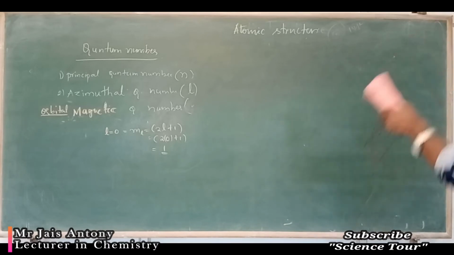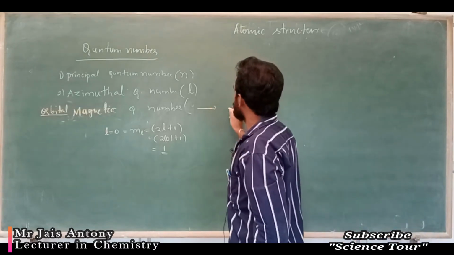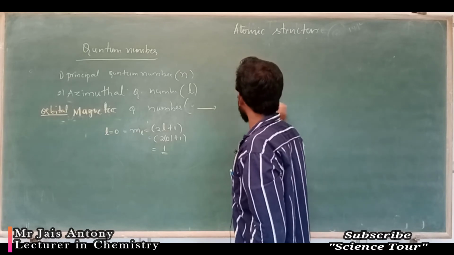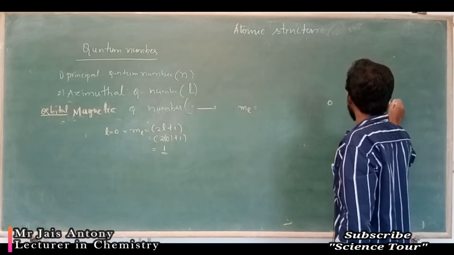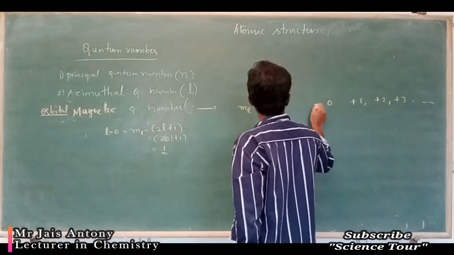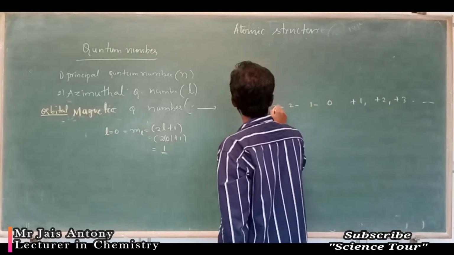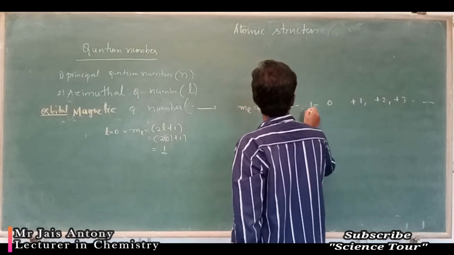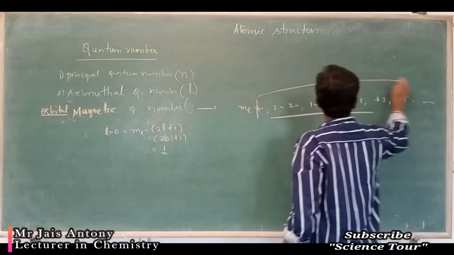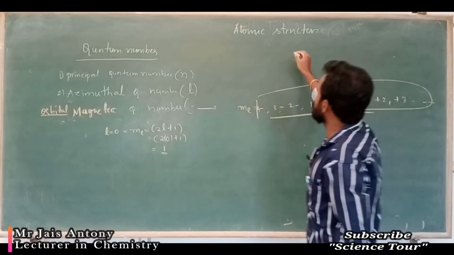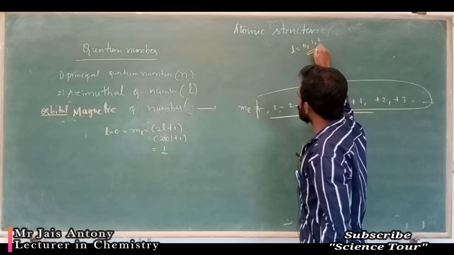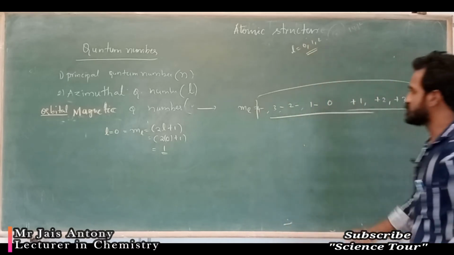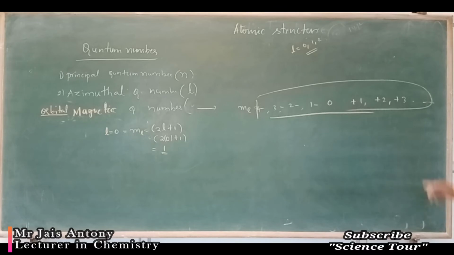My dear students, also this magnetic orbital quantum number ML value ranges from 0, plus 1, plus 2, plus 3, etc., and here minus 1, minus 2, minus 3, minus 4, etc., like this. Understood? Range. If you are getting a value, you have to write it like this. What I told, L value ranges from 0 to 1, 2, 3. So if you are getting any value, 1 means you have to write 0, 1. Correct? So like this, ML value ranges from 0 to plus 1, minus 1, plus 2, plus 3, like that with minus values. Okay.